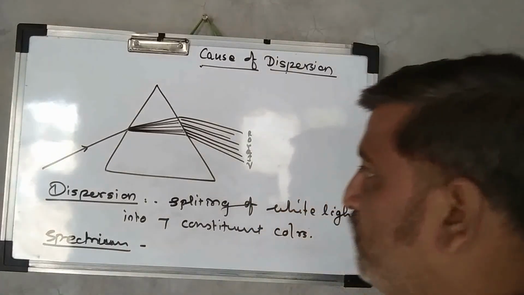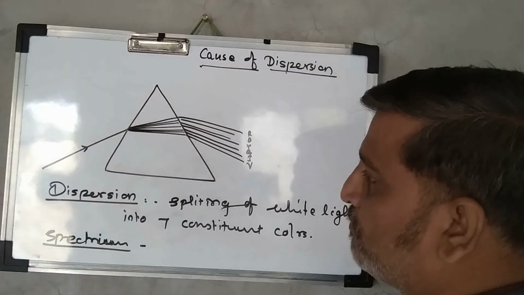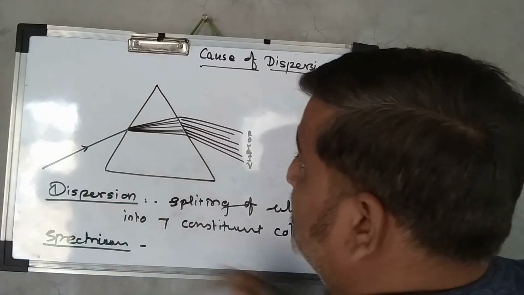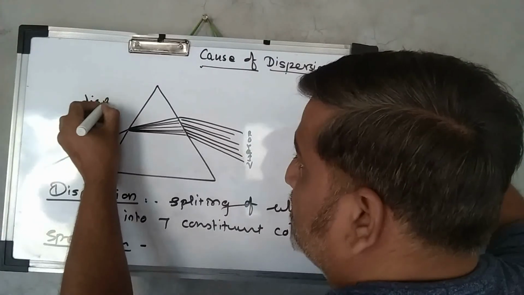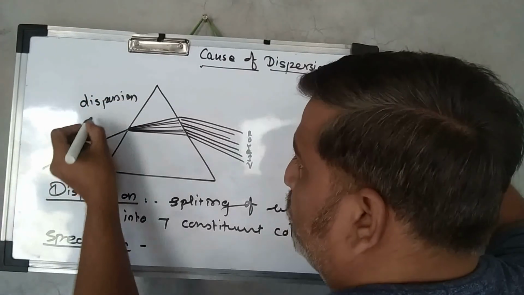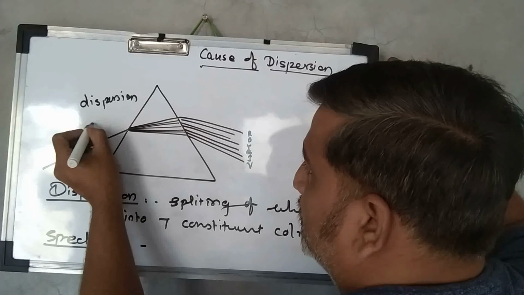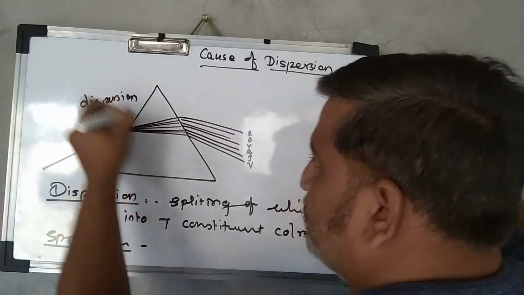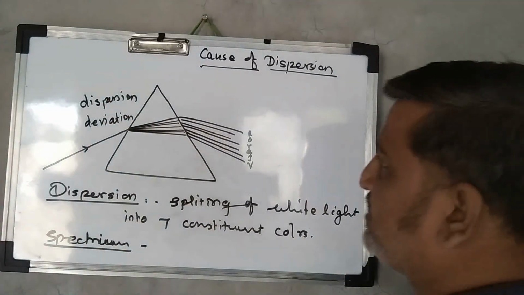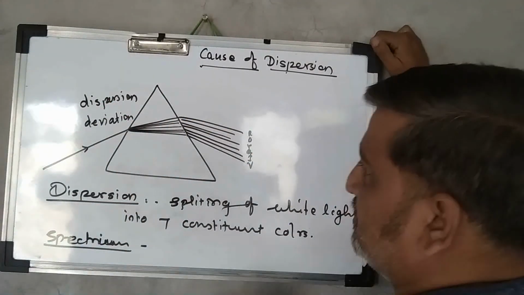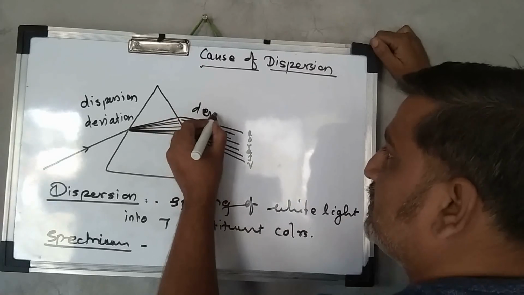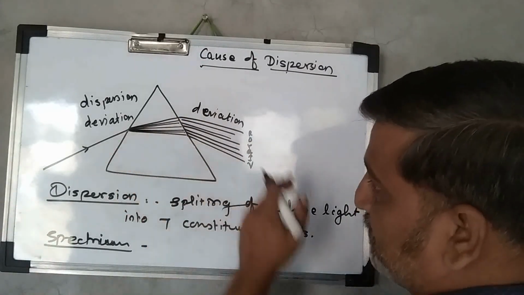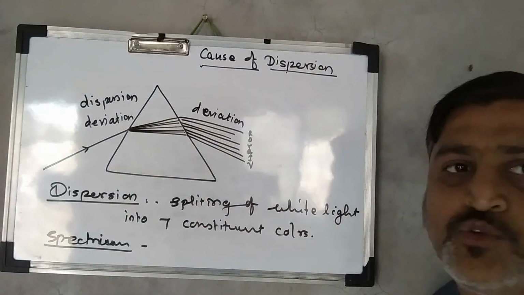So when the monochromatic light falls on the first interface of the prism, it gets dispersed. At the first interface you find deviation as well as dispersion, but at the second interface of the prism you can see only deviation and not dispersion. These are the 7 lines in the prism, and out of the prism also 7 lines.